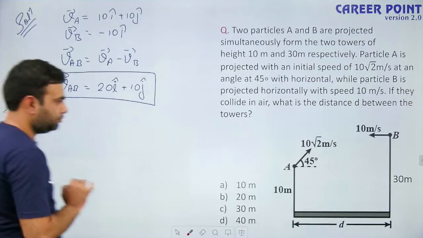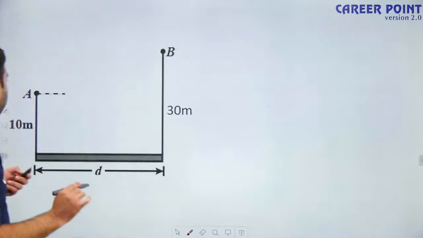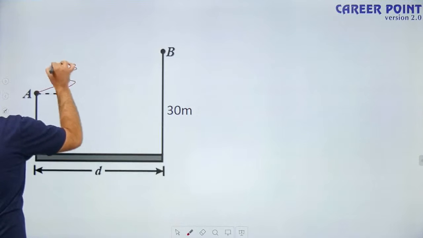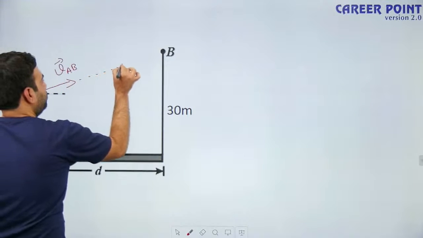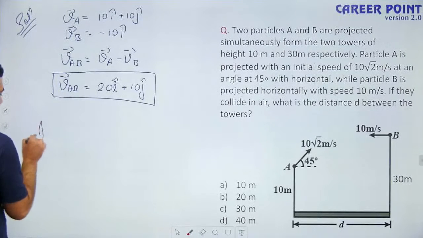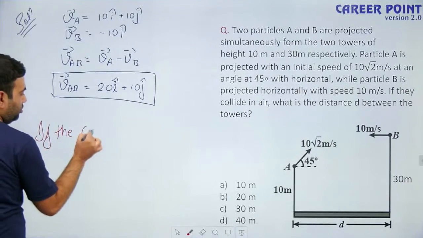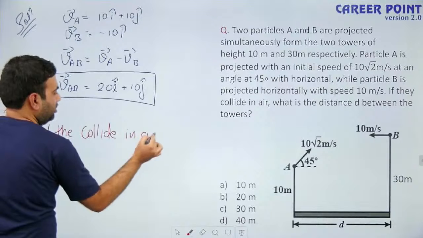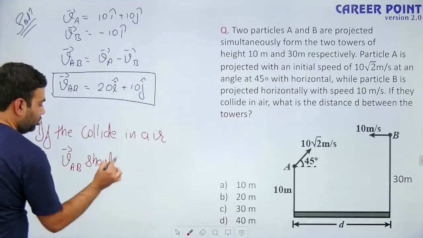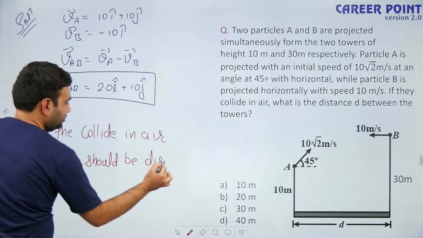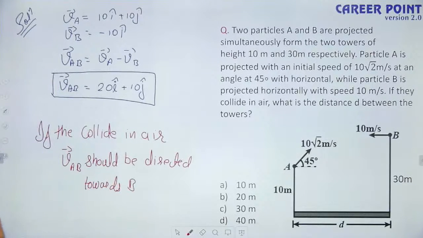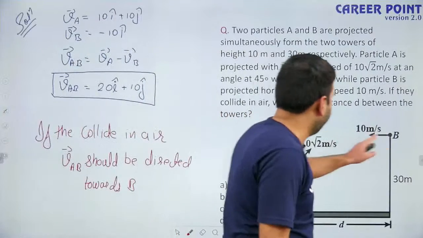Now see this. Let me show it carefully. See, if this is the velocity of particle A as observed by B, it should be directed towards the particle B. Okay, so we can say if they collide in air, velocity of particle A with respect to B should be directed towards B, then only they can collide, because the motion of particle A with respect to B is a straight line motion.